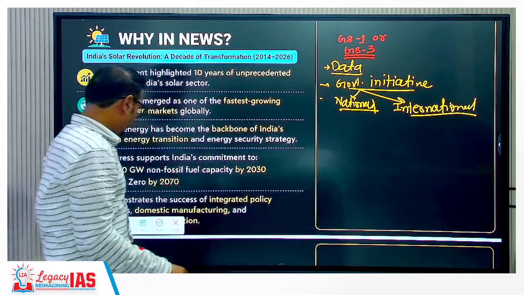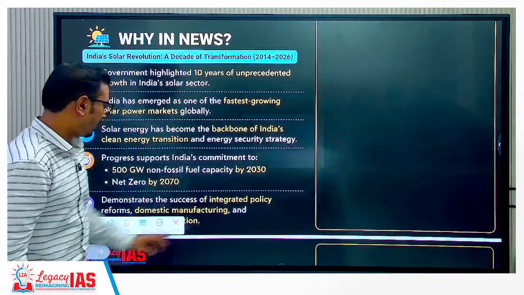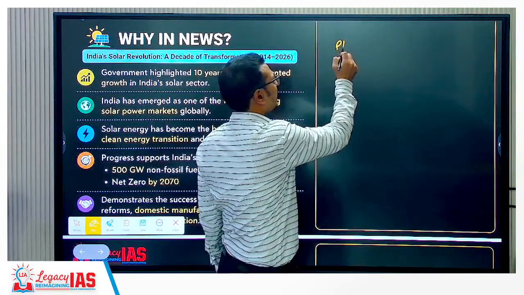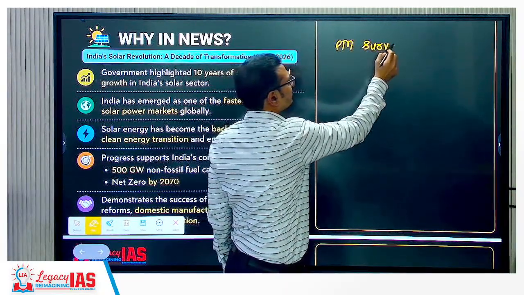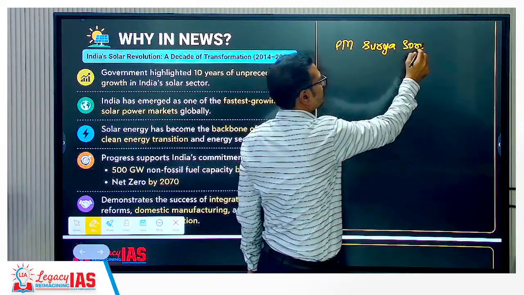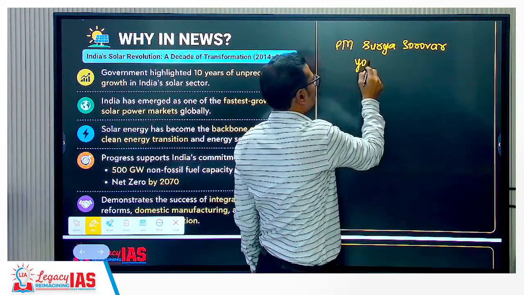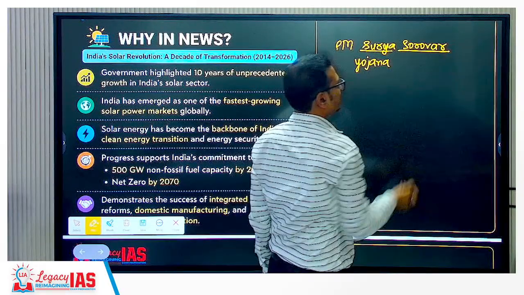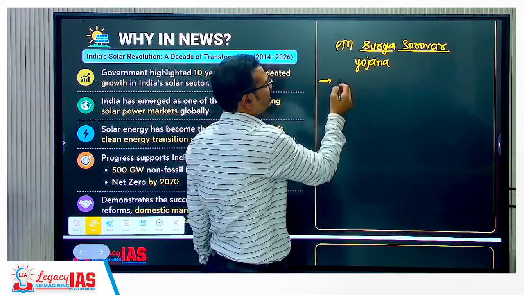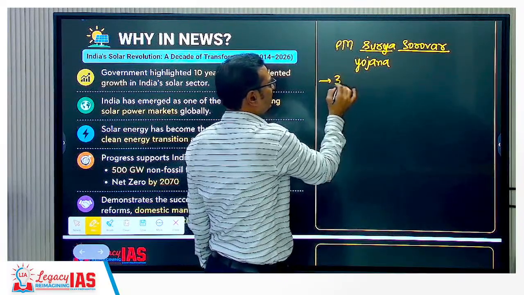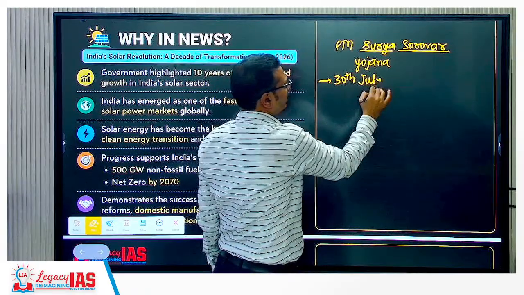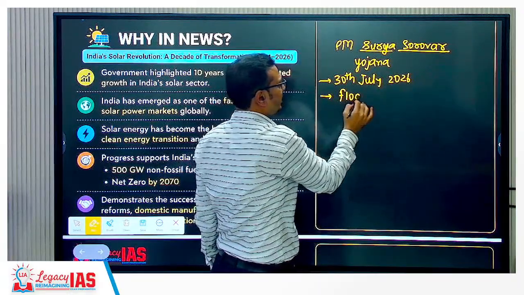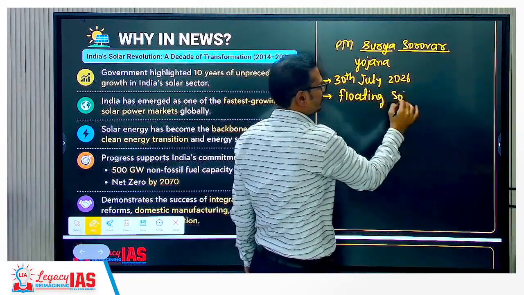Now, why it was in the news recently: the Government of India has recently approved a government scheme, the Prime Minister Surya Sarovar Yojana. Surya means something related to solar energy, Sarovar means something related to a lake. This scheme was approved on 30th of July 2026, you should remember. And as it is talking about lakes, it is about floating solar photovoltaics.